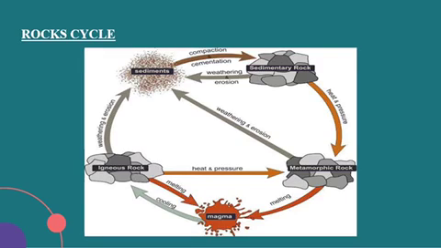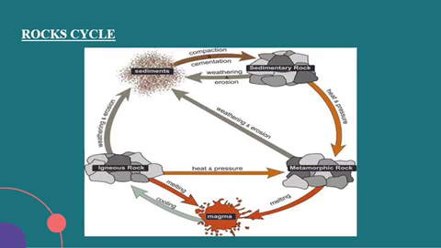That is, when the molten magma cools down, it solidifies to become igneous rocks. These igneous rocks are broken down into small particles known as sediments. These sediments are transported and deposited to form sedimentary rocks.